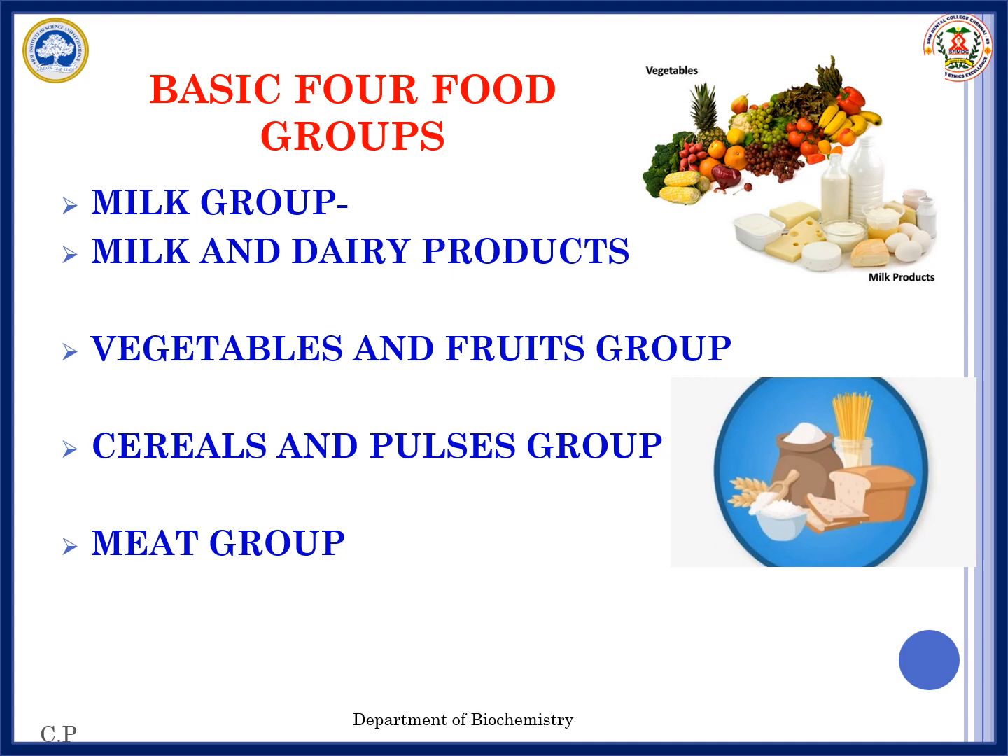Balanced diet is comprised of basic four food groups. Milk group, that is milk and dairy products. Second is vegetables and fruits group, cereals and pulses group, and meat group.